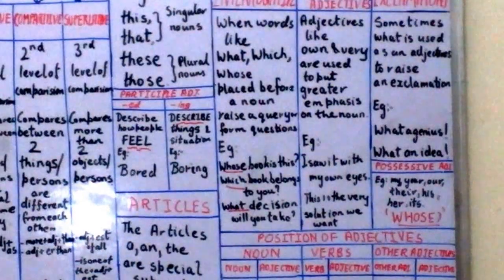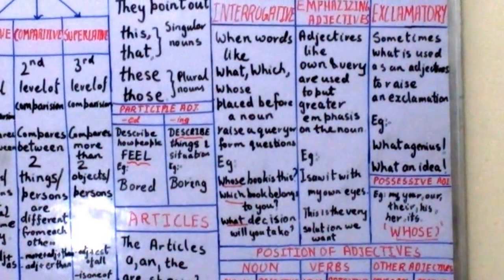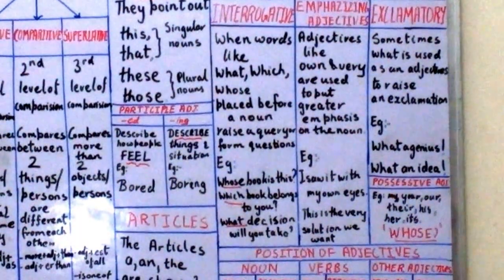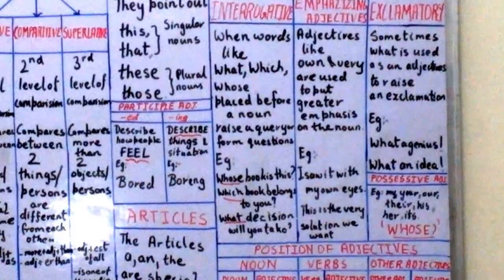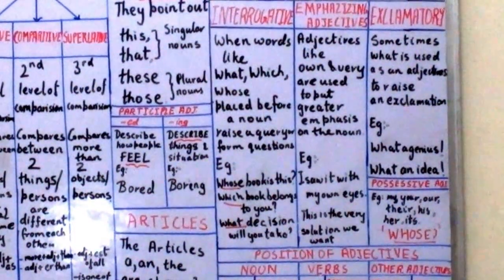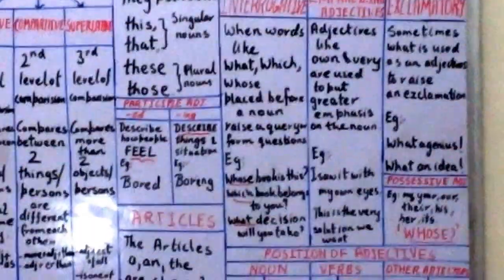So we see that interrogative adjectives are words like what, which, whose placed before a noun to raise a query or form questions. For example, whose book is this? Which book belongs to you? What decision will you take? This is all about interrogative adjectives like whose, which and what.